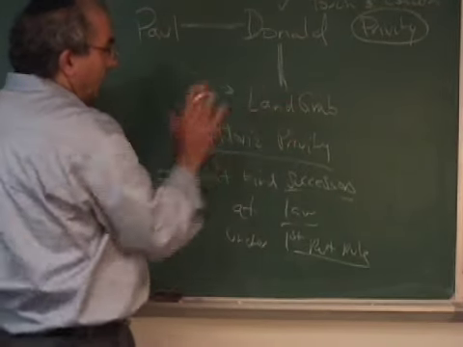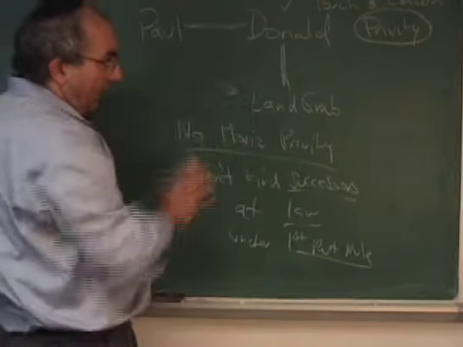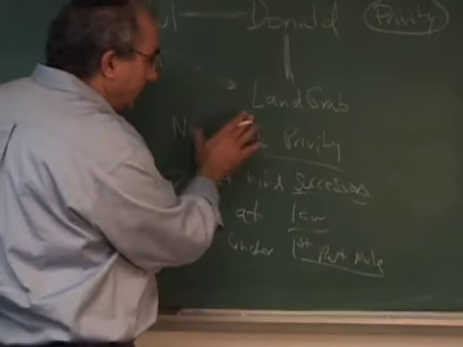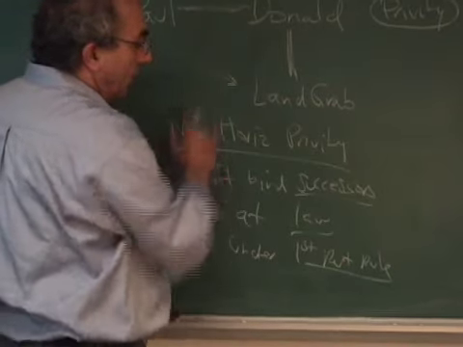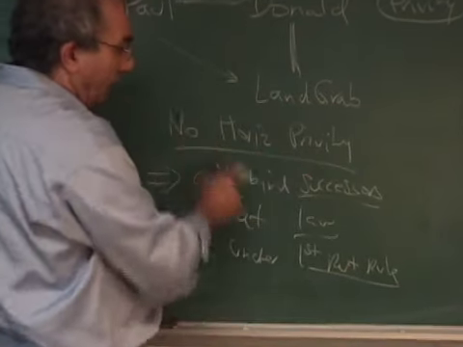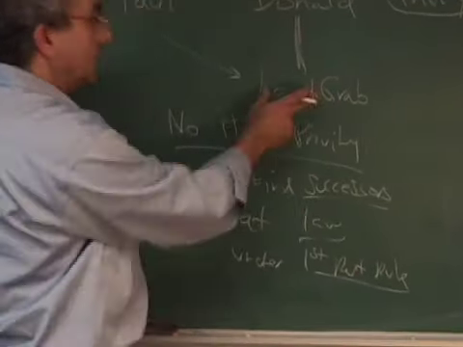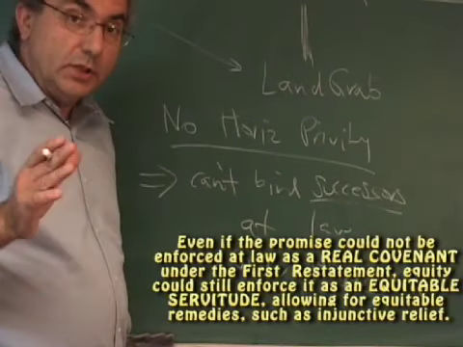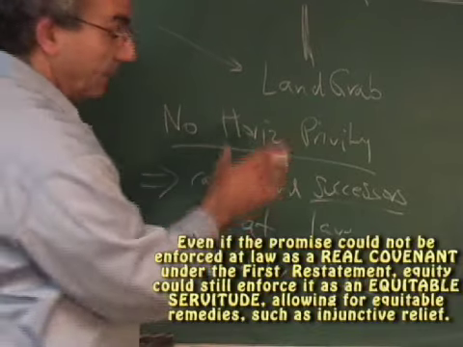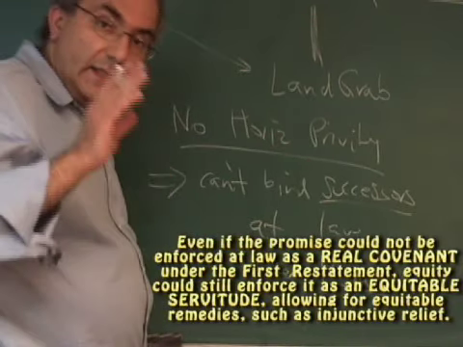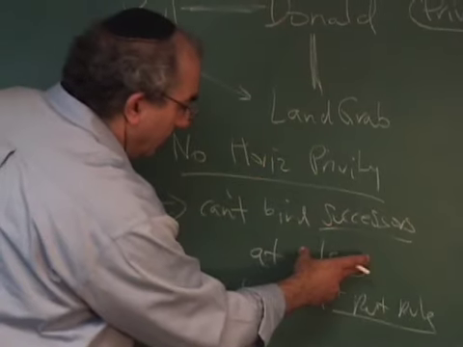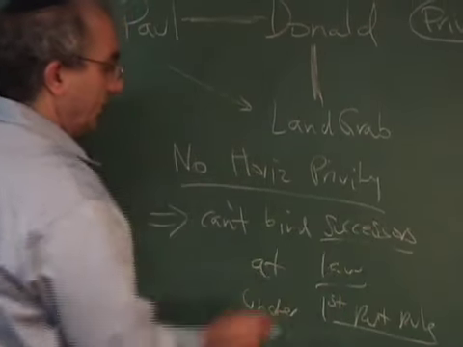Now, Land Grab is a successor. Remember, Donald is still bound. Why? Because the agreement was between Paul and Donald. But the absence of horizontal privity between Paul and Donald means that Land Grab can't be bound at law. At law means money damages. Paul can't get money damages out of Land Grab. Paul could get injunctive relief out of Land Grab, but here Paul is asking for money. The absence of horizontal privity prevents him from recovering at law against a successor.